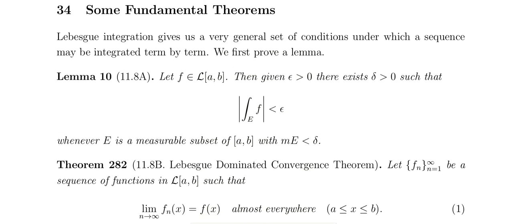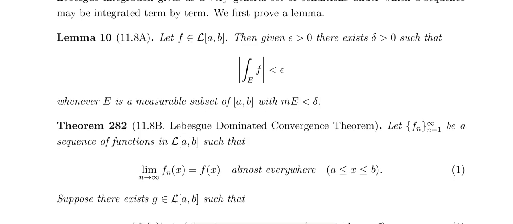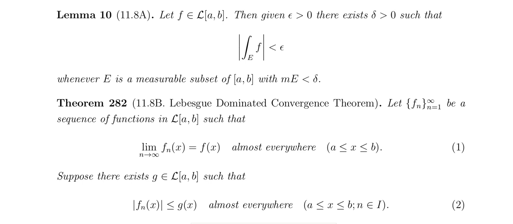And these are some fundamental theorems. That is, f is Lebesgue integrable, and for f Lebesgue integrable, given epsilon greater than 0, there exists some delta such that the modulus of the integral of f over E is less than epsilon, where E is a measurable subset of a comma b with measure of E less than delta. This is called the Lebesgue dominated convergence theorem.